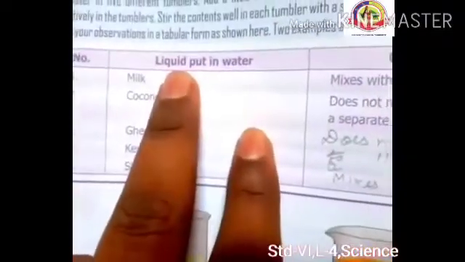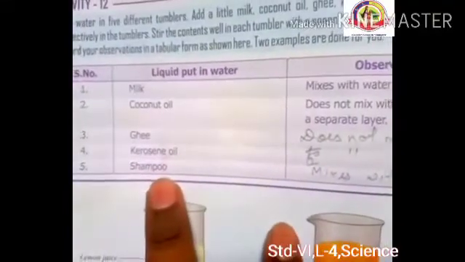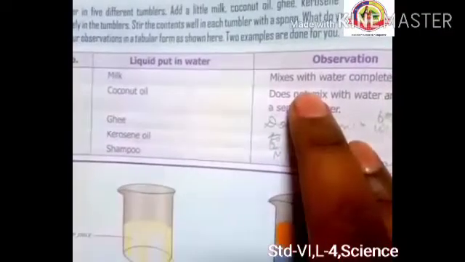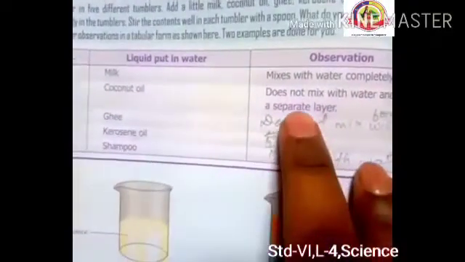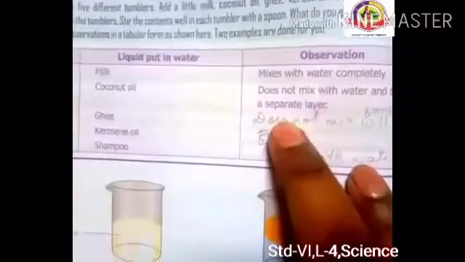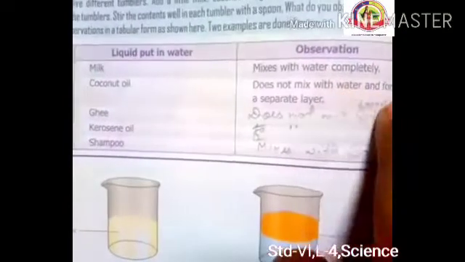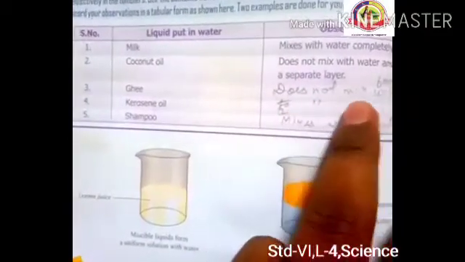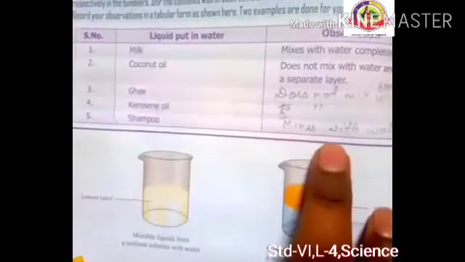Here you can see the liquids put in water, like milk, coconut oil, ghee, kerosene oil, shampoo. And now your observation: add milk to water, it mixes with water completely, right? Coconut oil, if you add it, does not mix with water and forms a separate layer. Likewise ghee does not mix with water and forms a separate layer. Kerosene also does the same thing, does not mix with water and forms a separate layer. Shampoo mixes with water completely.